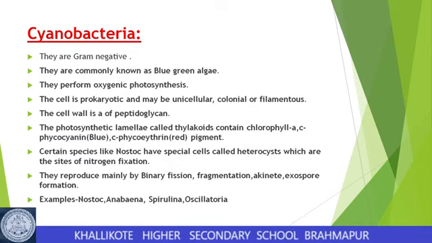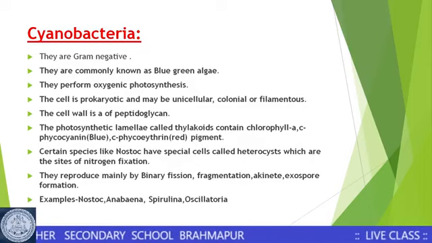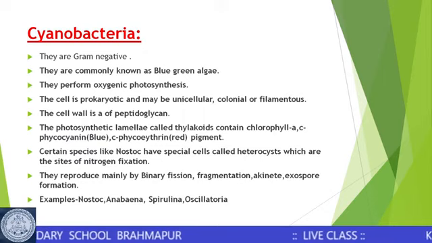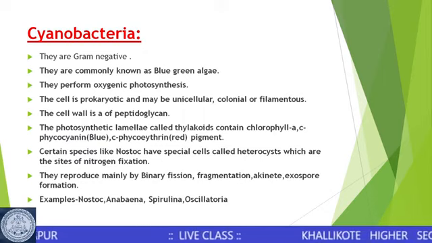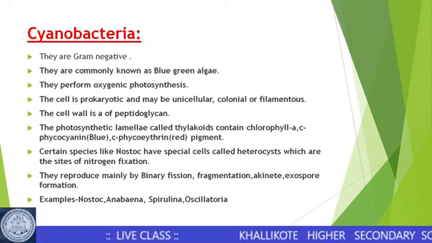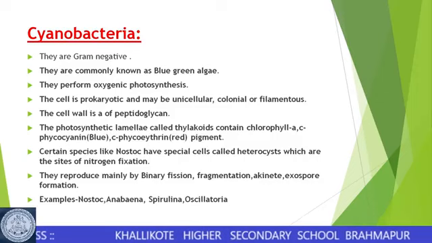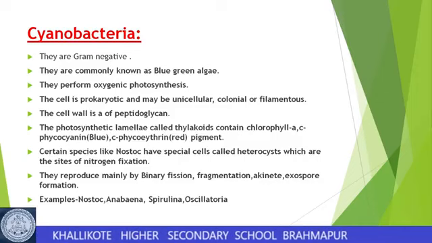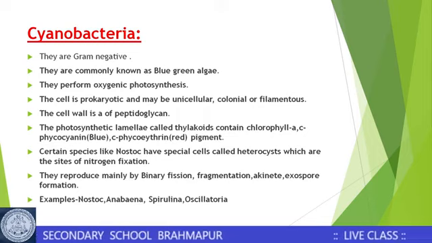They perform oxygenic photosynthesis, which means oxygen is released, as in the case of higher plants, whereas eubacterial photosynthetic forms do not release oxygen. That is anoxygenic photosynthesis, which occurs in the eubacteria.